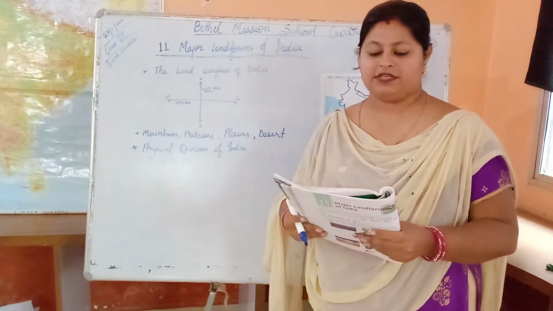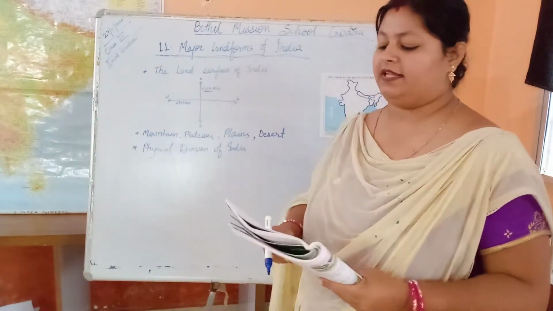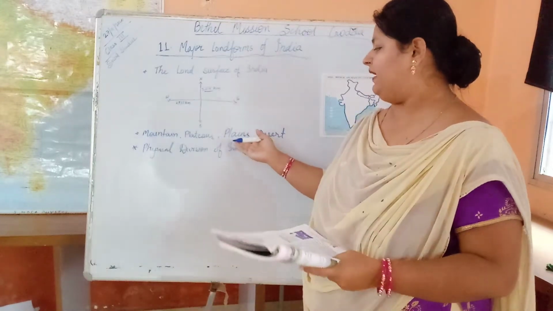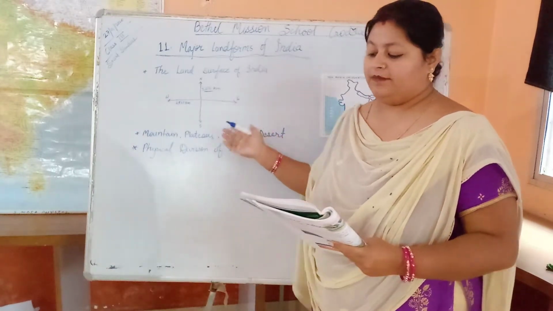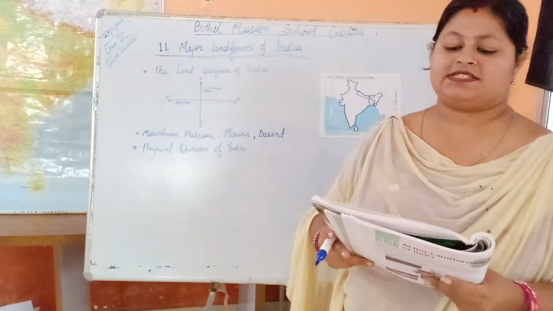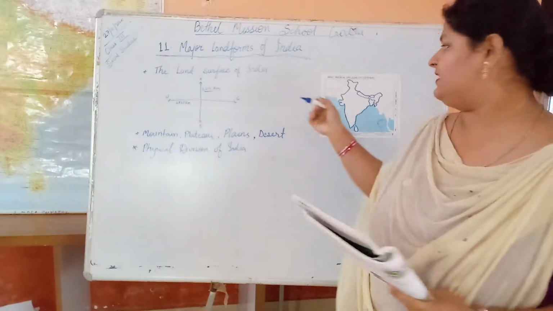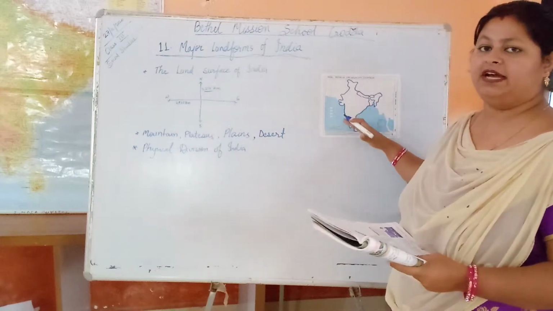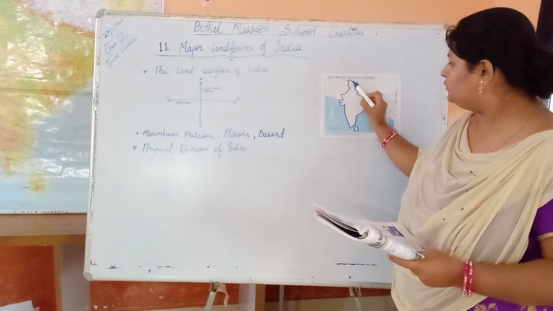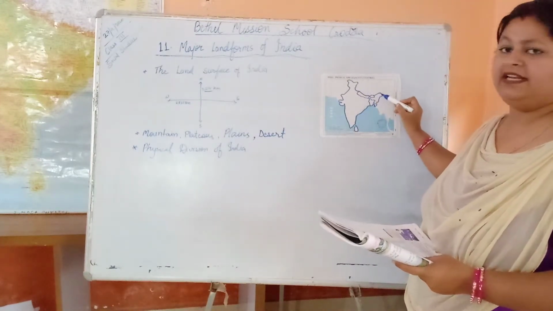The land surface of India is not the same everywhere. There are mountains, plateaus, plains and deserts. Some areas have hard rocks, some parts of the land are covered with loose sand. You can see here the map of India. From the north to the east there is the Greater Himalaya.